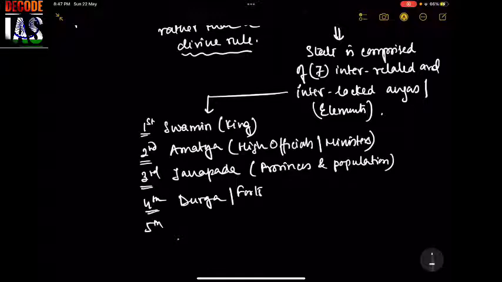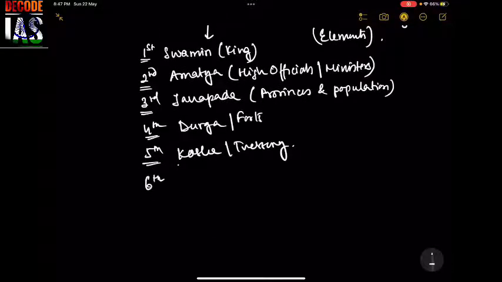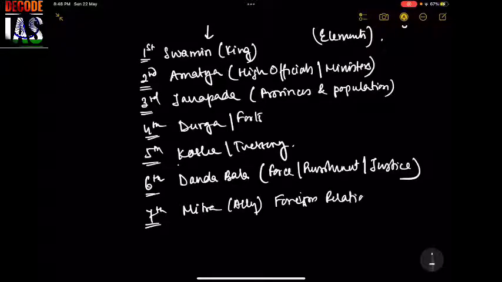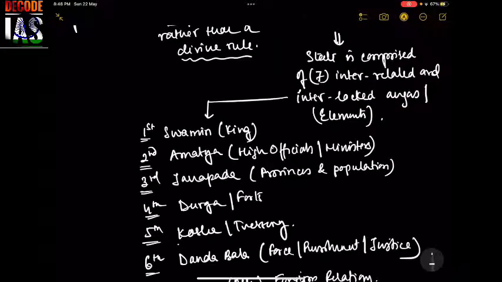Next, fifth, Kosh, or what we know as treasury. Sixth, Dandbala, that is force, punishment, and justice. And the last but not the least, Mitra, ally, is related to the foreign relations. Now this is how all these are interrelated and interlocked as per the Saptanga theory of Kautilya.